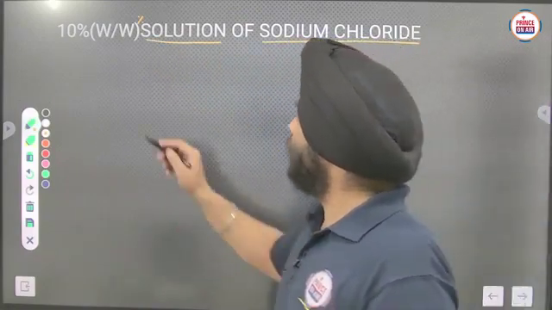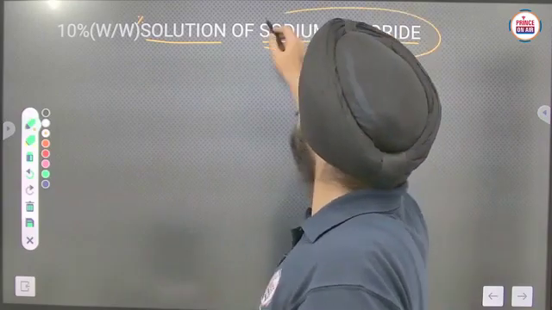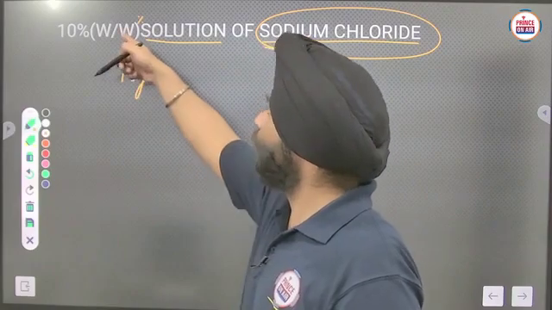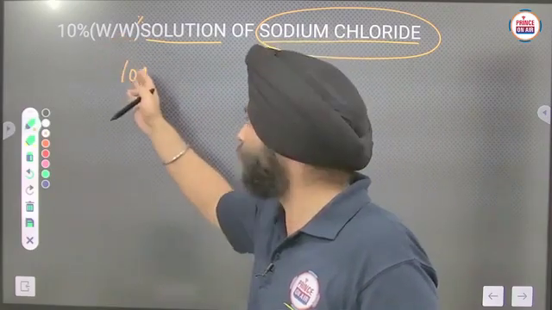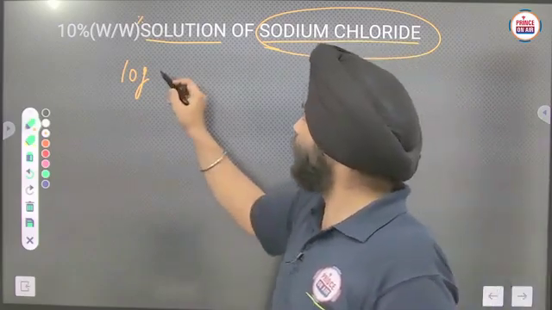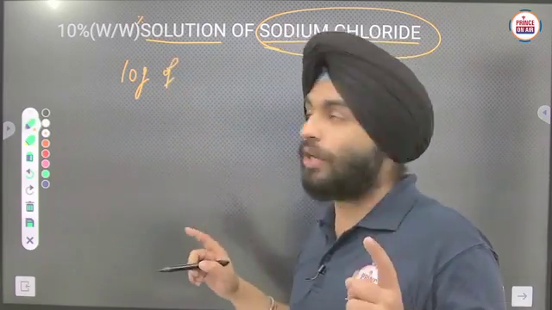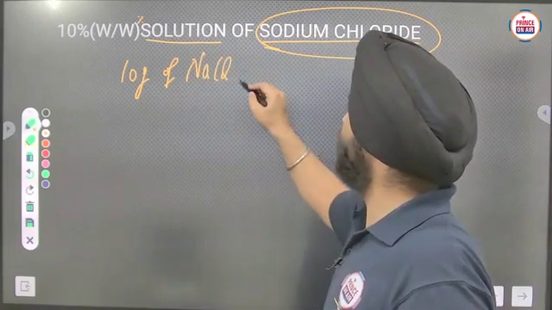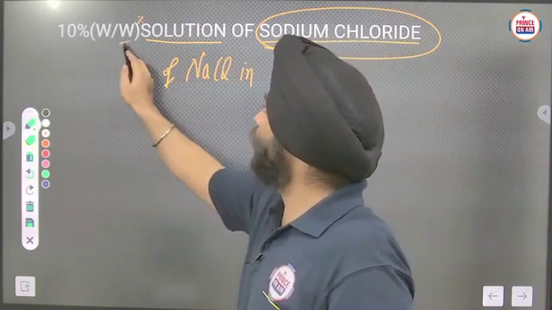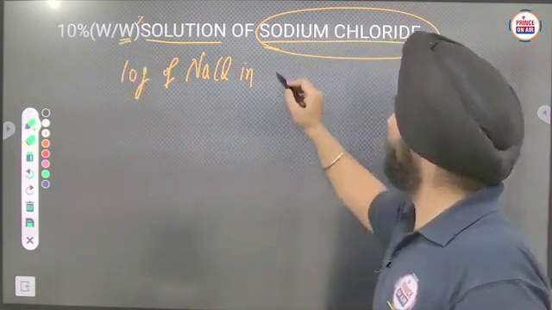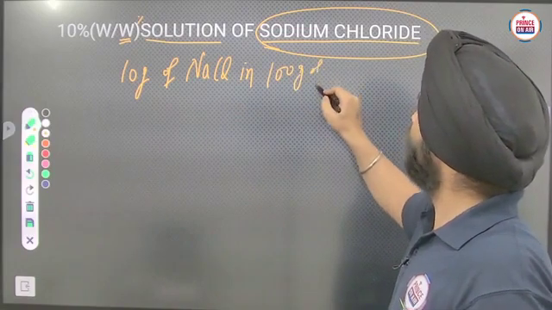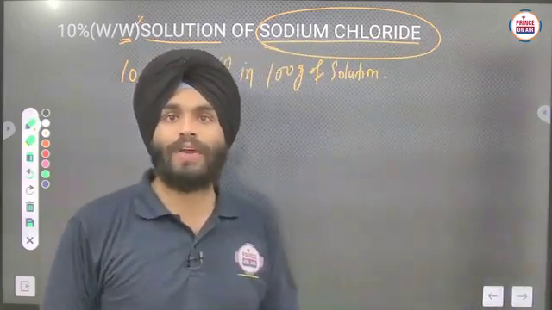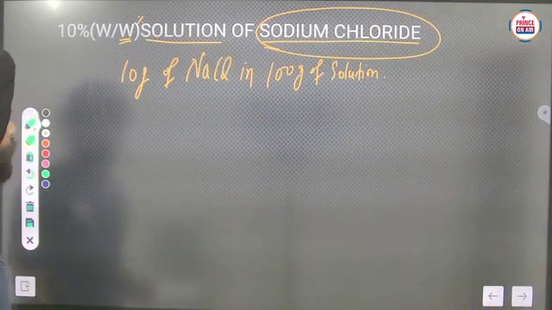It means that here it is a solute. So how can we write it? The 10 gram mass is given, no? So in that way you have to calculate in terms of gram. So 10 gram of solute, here sodium chloride, 10 gram NaCl in mass of solution, sorry, in 100 gram of solution. In this way you have to write: 10 gram of NaCl in 100 gram of solution.